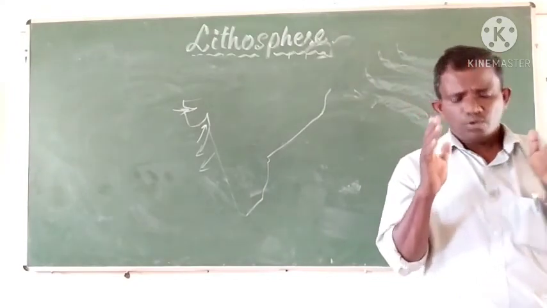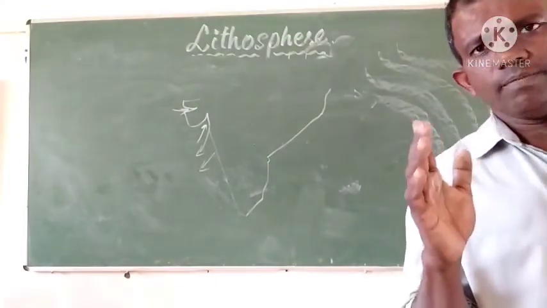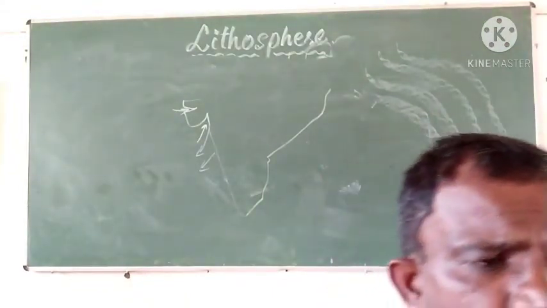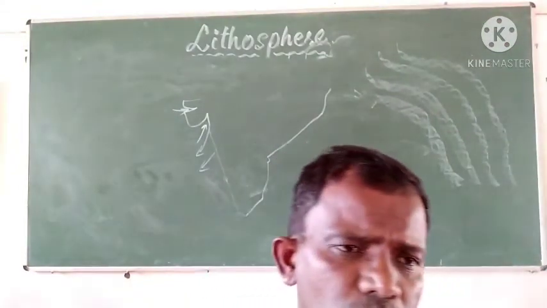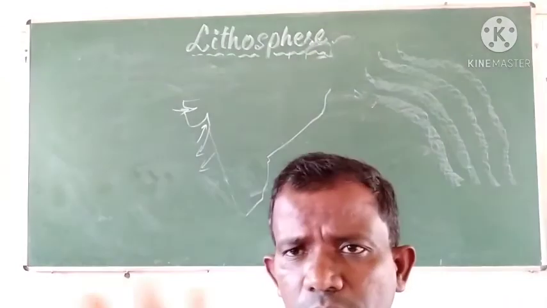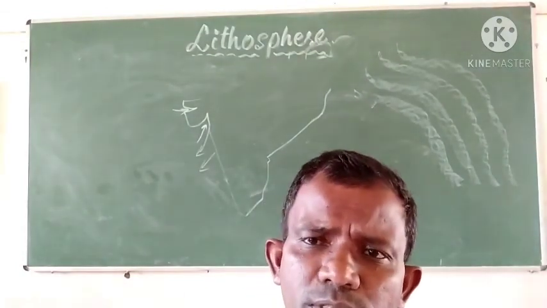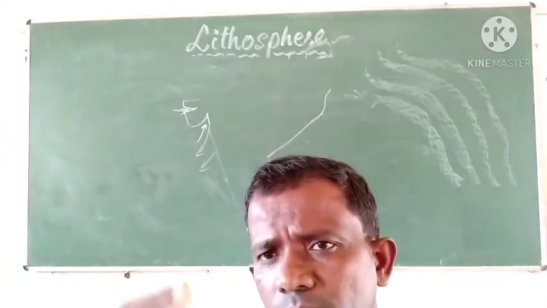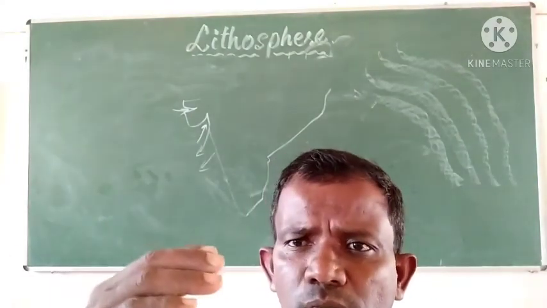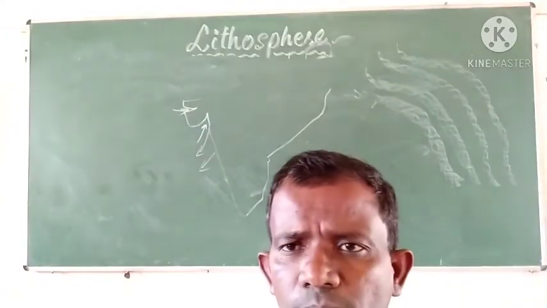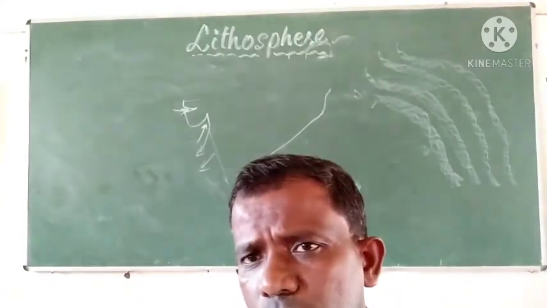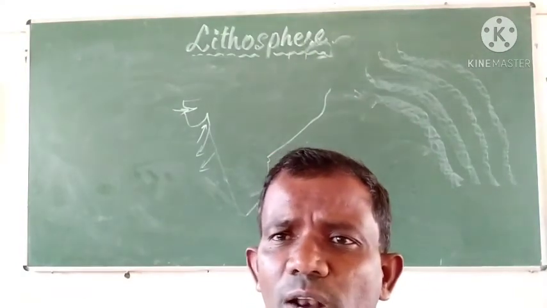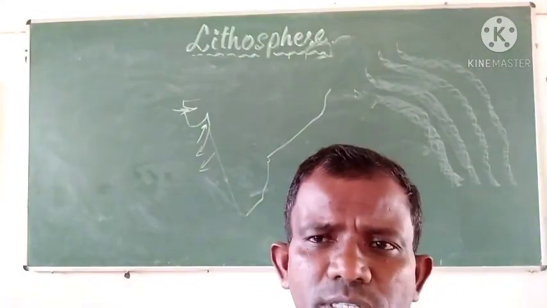So these are the major external forces which result in changing the landscape of the earth. I suppose you have understood the aspect. In this entire lesson we have discussed the structure of the earth, the crust, mantle, core, and the rocks and the internal as well as external forces of the earth's crust.